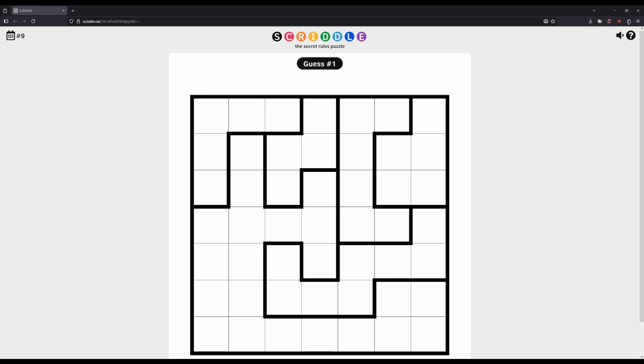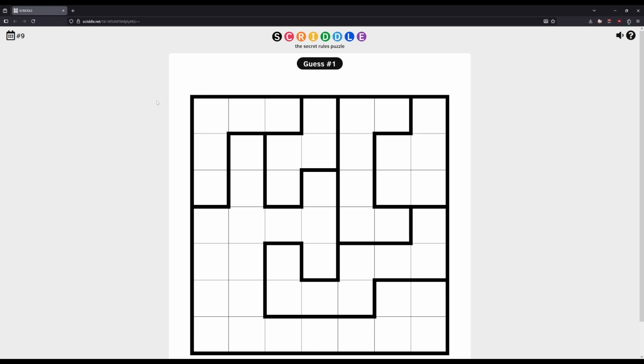So what we're going to look at is a puzzle, like a Sudoku, for example, but we don't know what the rules are. We don't know what the name of the puzzle is. We don't know what the objective is. What we can do is interact with the puzzle in some ways. So I haven't actually looked at this one yet, but for example, if I click on this square here, it will change color. I can click it to make it gray, and I click it again to get rid of it. So what we can do is make some changes to this grid.